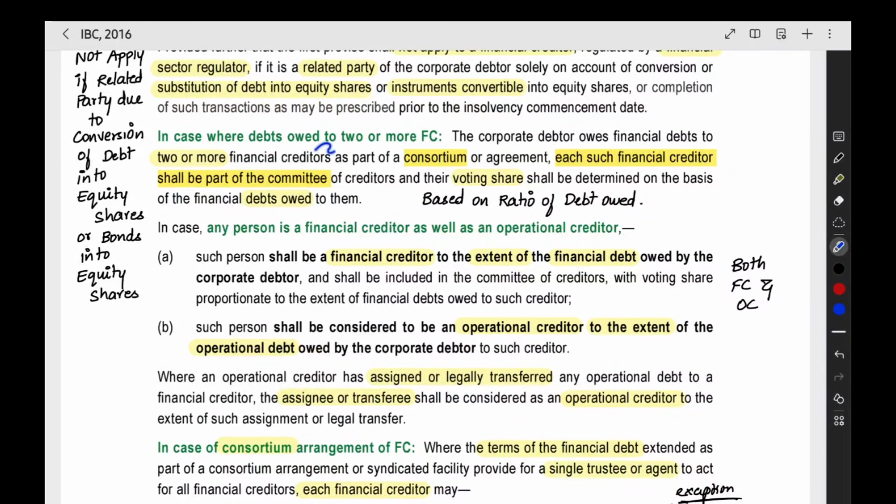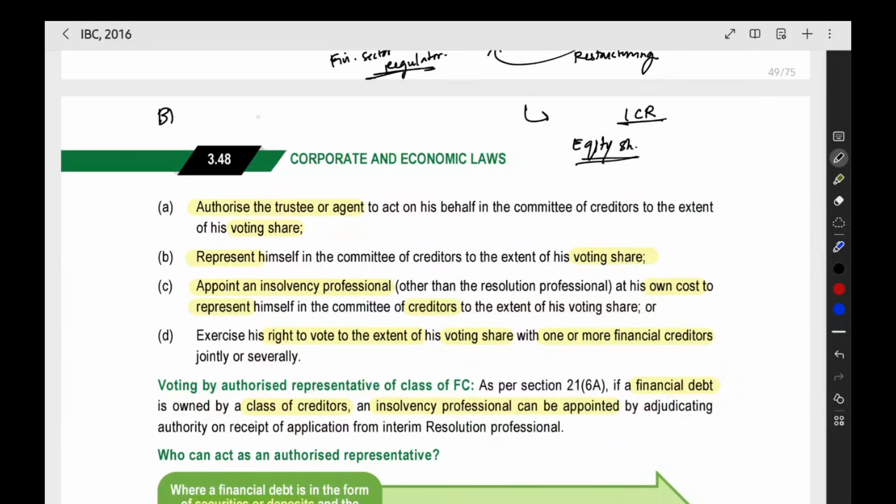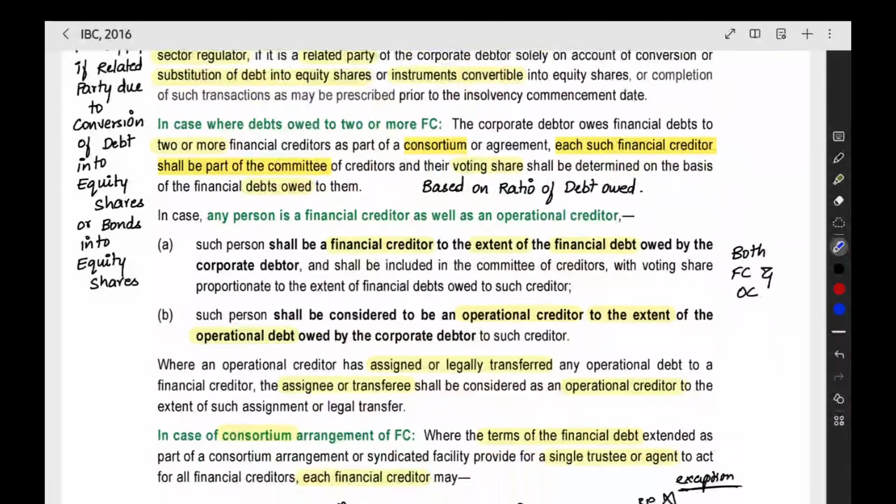Then if you have two or more financial creditors, as part of consortium lending, where two or more banks have come together and are providing a loan to the corporate debtor, what will happen to those persons? Each financial creditor shall be a part of the committee for the debts owed to them. So we have bank 1, bank 2, bank 3. Bank 1 has given 1 crore, bank 2 has given 2 crore, bank 3 has given 3 crore. They will have voting percentage based on the amount they have given as loan.